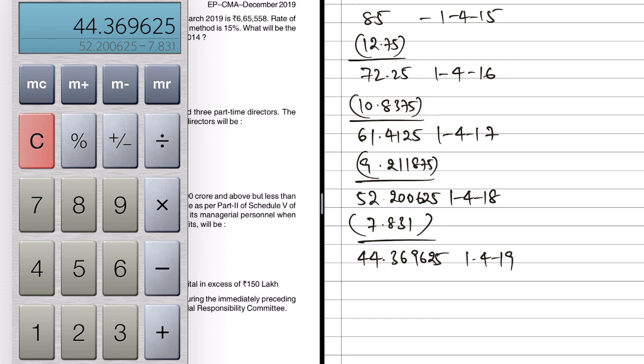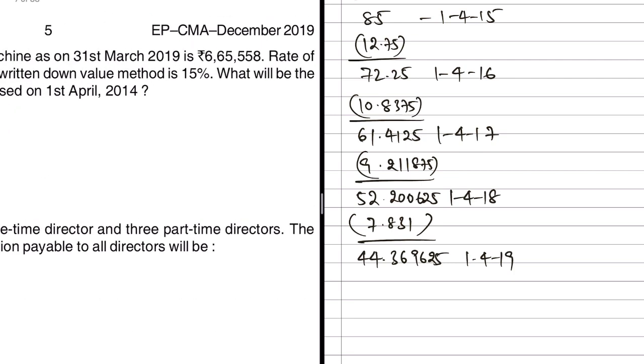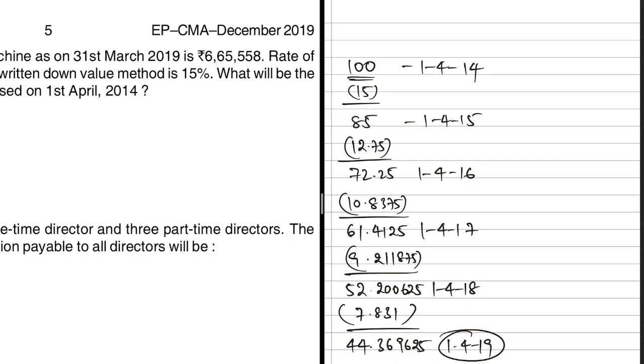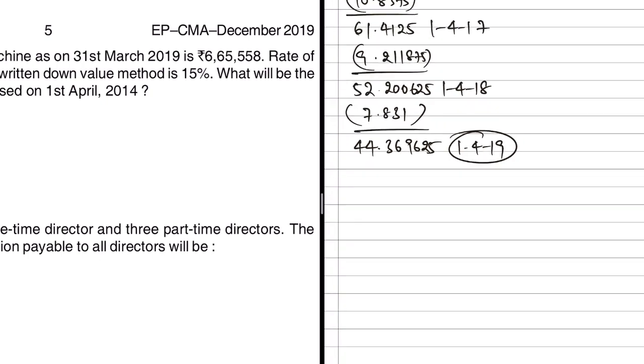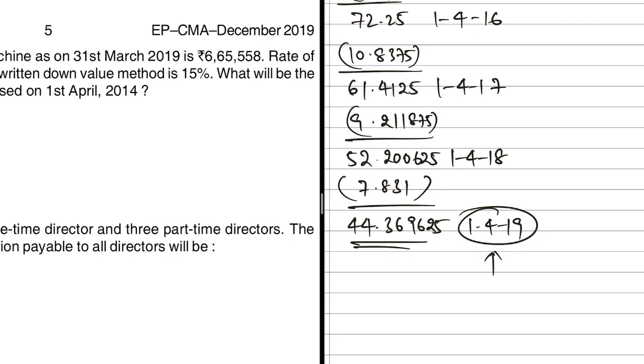So finally we are here. Now if you go back to the question, the WDV which they have given is as on 31/3/2019 or 1/4/2019, more or less the same thing. So if 100 was the cost as on 1/4/14, WDV as on 1/4/19 is 44.369. What would be the cost if the WDV was 6,65,558 as on 31/3/2019?